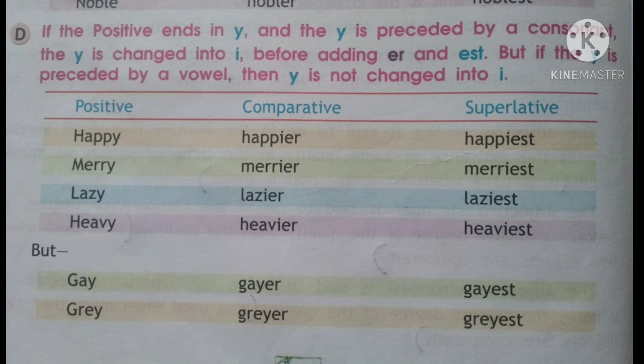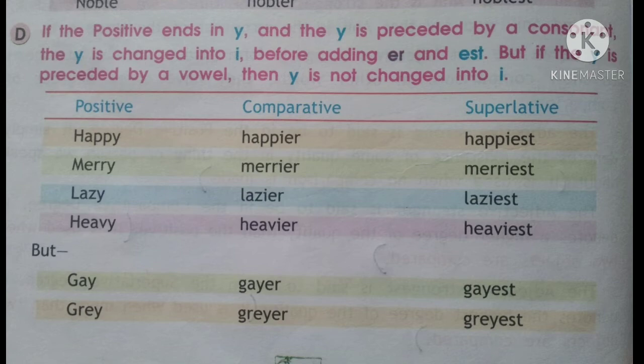Now, if the adjective is ending with a Y, but it has a vowel before it, vowel meaning A, E, I, O, or U, if these are just before that Y, then we write it in the same manner in the comparative. For example, G-A-Y, ending with Y, but it has an A, which is a vowel, before it. So for making the comparative, we will add an ER after that positive and EST after that positive.